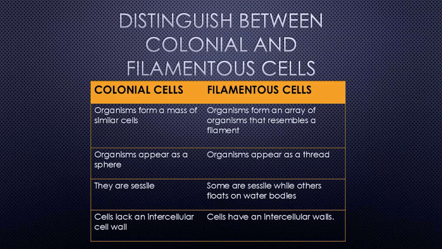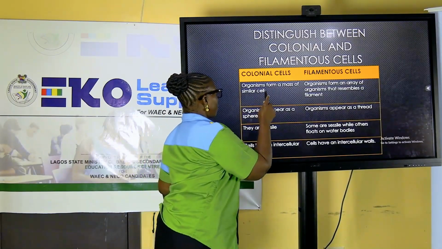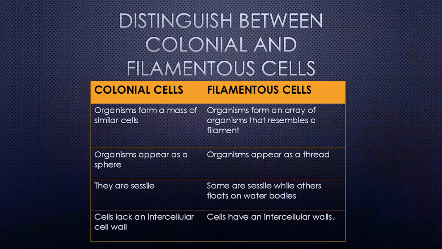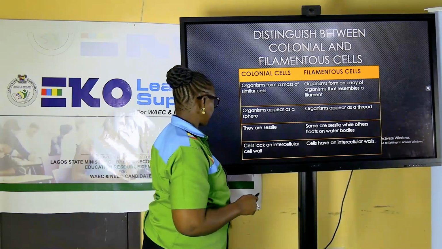I'm discussing the same points under filamentous. Organisms form an array of cells that resembles a filament. Another difference, colonial cells appear as a sphere. You know how to draw a sphere, all right? Whereas filamentous cells occur as what? A thread. I did mention that earlier on.